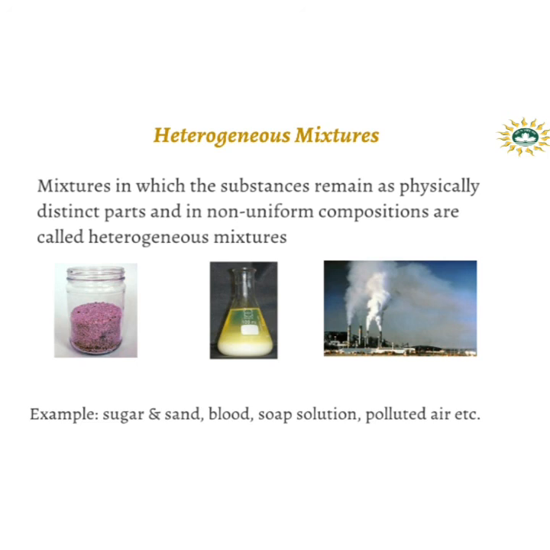Homogeneous mixtures are a little difficult to separate into constituent parts, but in heterogeneous mixtures, we can easily separate the constituent parts as the particles are quite visible. And lastly, you can write down examples of homogeneous and heterogeneous mixtures in the differences.